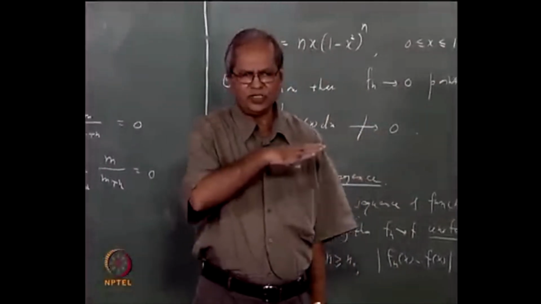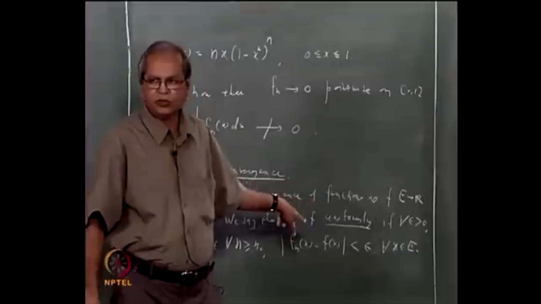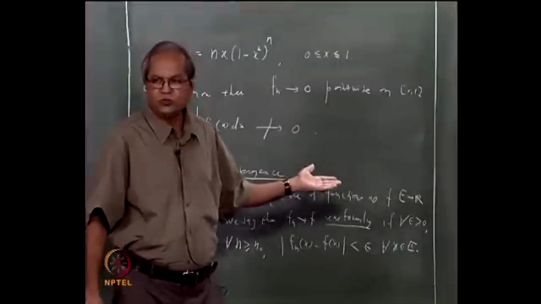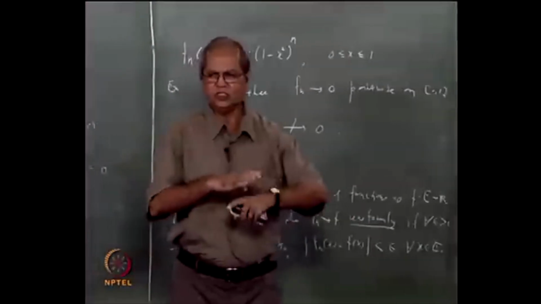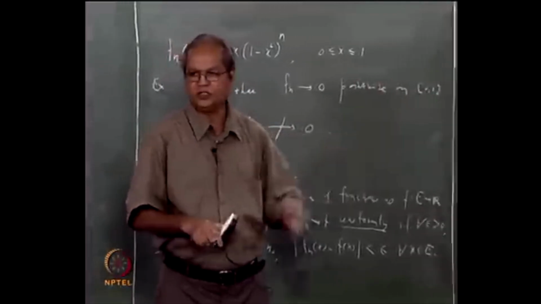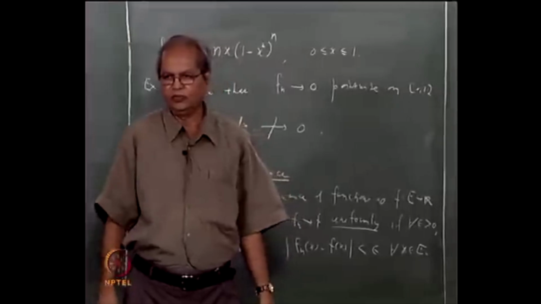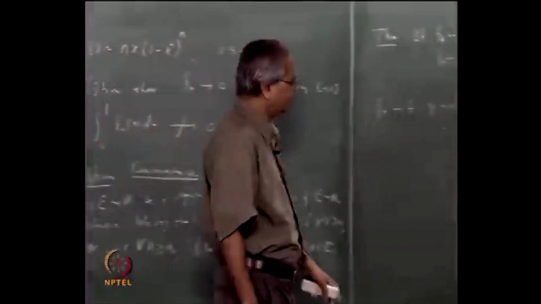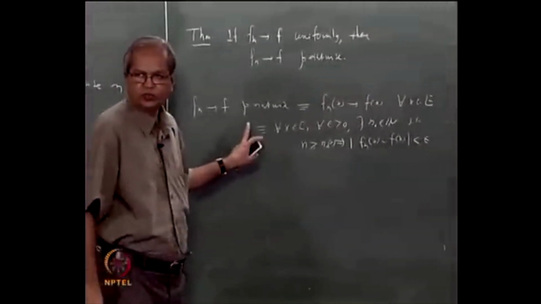Suppose it is possible to take the maximum of all those n0s; then that maximum will work for all x, and the sequence converges uniformly. Otherwise, it means there is no maximum, that is, if you take n0(x) for different values of x, its maximum is infinity. That is what can happen in pointwise convergence.